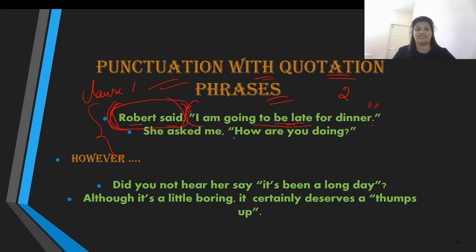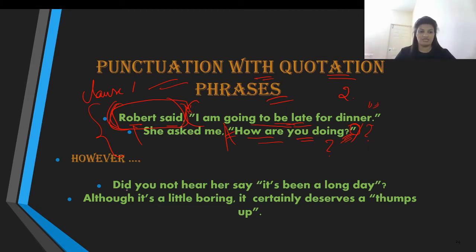Next one: she asked me, "How are you doing?" Over here, "she asked me" is one clause and "how are you doing" is another clause. This statement within the inverted commas is your question. That is why it demands a question mark. Therefore, you have placed your punctuation mark, which is a question mark, inside the inverted commas. This is important for you to notice. It cannot be outside. If you place it outside, then it would mean something totally different.